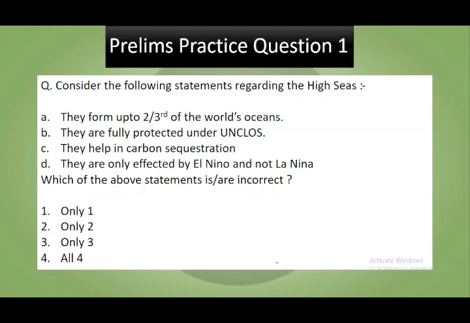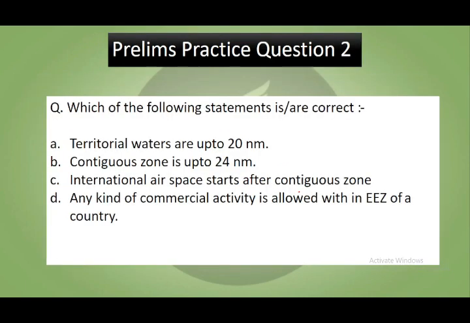Now we will come to our today's prelims practice question regarding this session or this video. Consider the following statements regarding the high seas. They form up to 2/3 of the world's ocean. They are fully protected under the UNCLOS. They help in carbon sequestration. They are only affected by El Nino and not by La Nina. Which of the following statements are incorrect? You can pause the video, think over it and try to answer, and if you like, you can type it in the comment section as well.